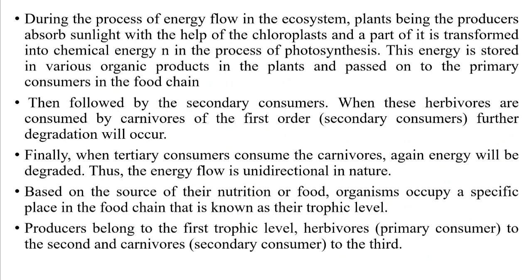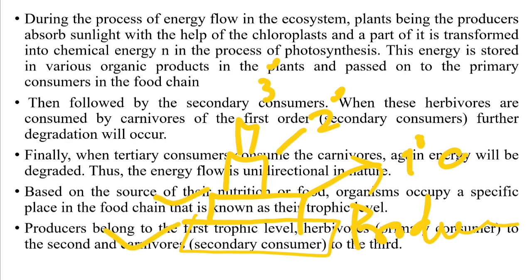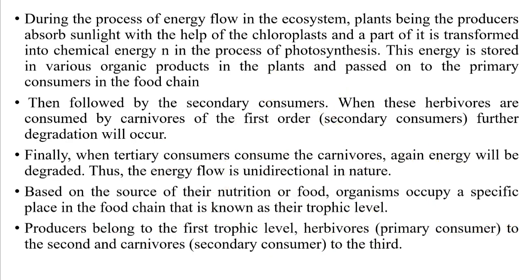Based on the source of nutrition or food, the specific place an organism occupies in the food chain is known as the trophic level. In the first trophic level, producers are present. Then the second trophic level has the primary consumer, then the secondary consumer, then the tertiary consumer. These levels are trophic levels. Producers belong to the first trophic level, herbivorous primary consumers to the second, and carnivores to the third trophic level.